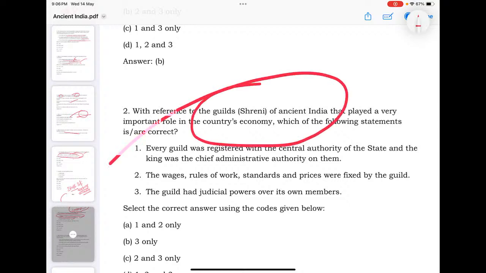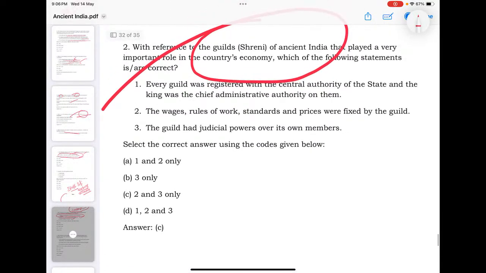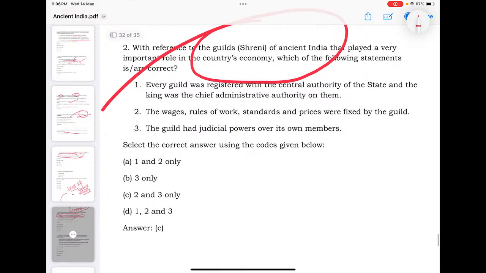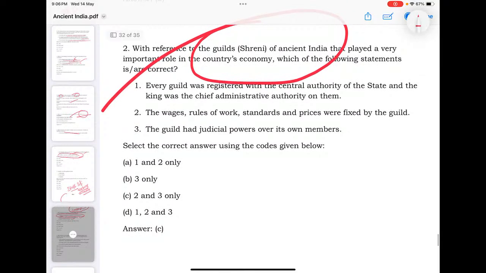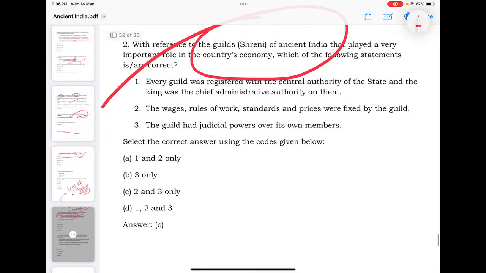Then they are asking about guilds here. There is the guild concept. Trade union concept is there. Guild was registered with the central authority. You just see that most of the guilds enjoyed a monopoly, or many were monotonous in nature. They issued their own coins and they were so powerful in some areas. So that way, this first statement could be eliminated. Second is fine. Third is also fine.